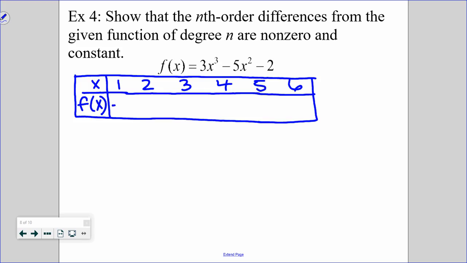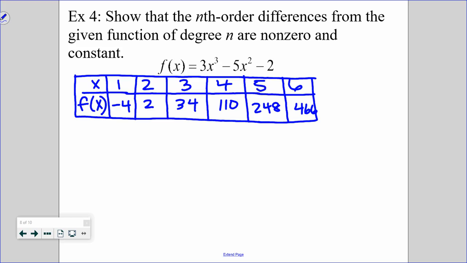And my y values are -4, 2, 34, 110, 248, and 466.